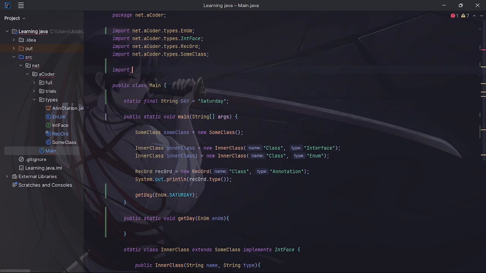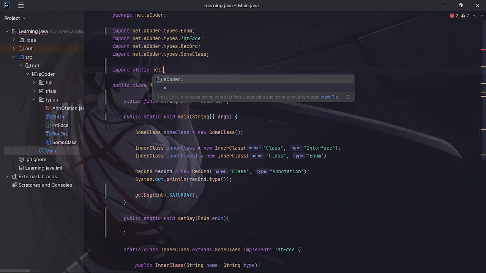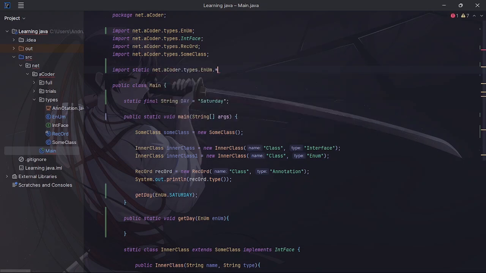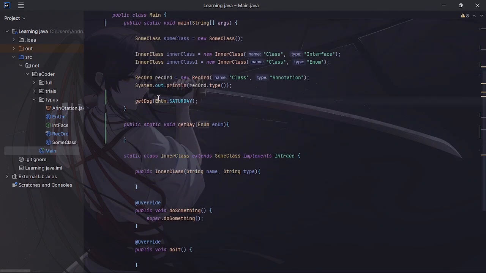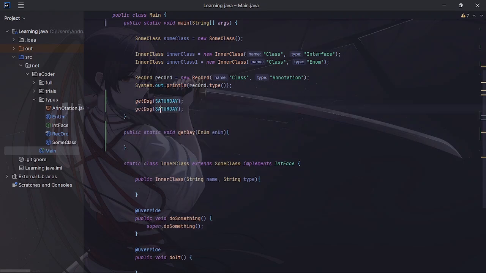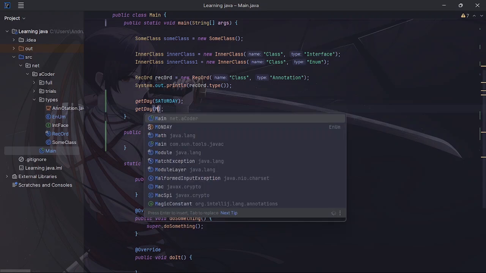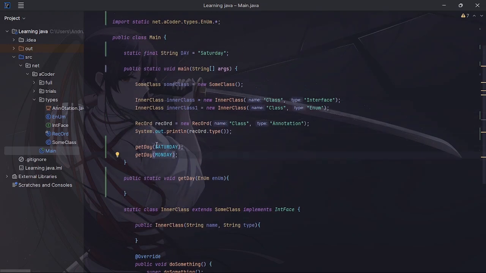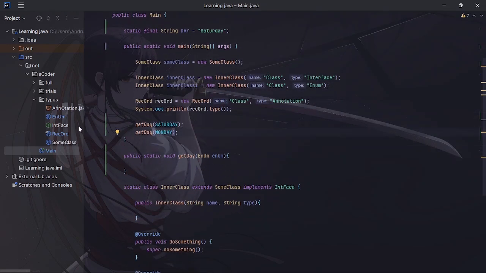What you can do is say import static net dot encoder dot types dot enum dot asterisk to actually import all, and then you want to get rid of this enum dot part, and then you can just pass in Saturday. You duplicate this, get Monday, and grab Monday. Yeah, as you can see, Monday. So you cannot just pass in a string Saturday. You need to pass in this specific type of enum.